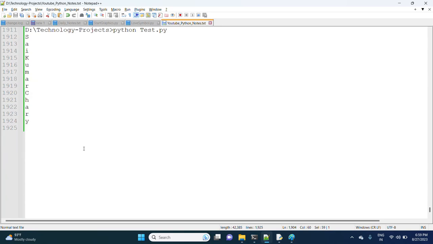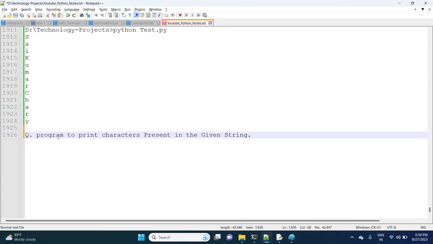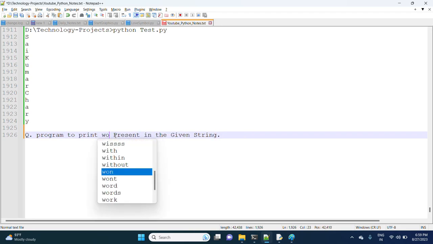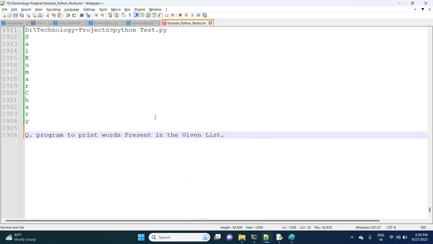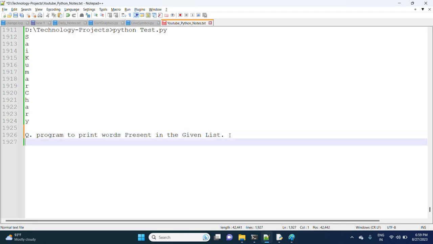I want to print words present in the given list. I will take some elements in the list first.